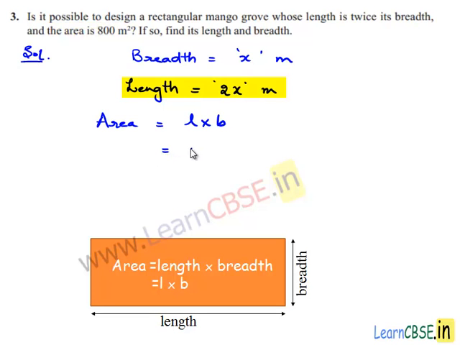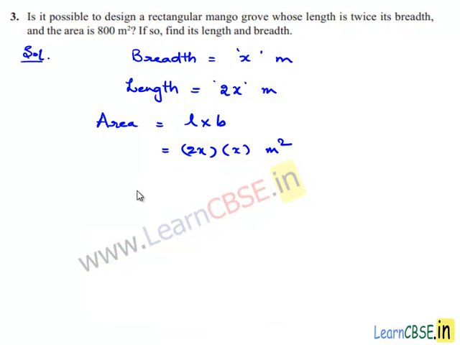Length is 2x meters and breadth is x meters. So area becomes 2x times x meter square. According to the given question, area is given as 800 meters square. So 2x times x is equal to 800. This is 2x square and this is 800.